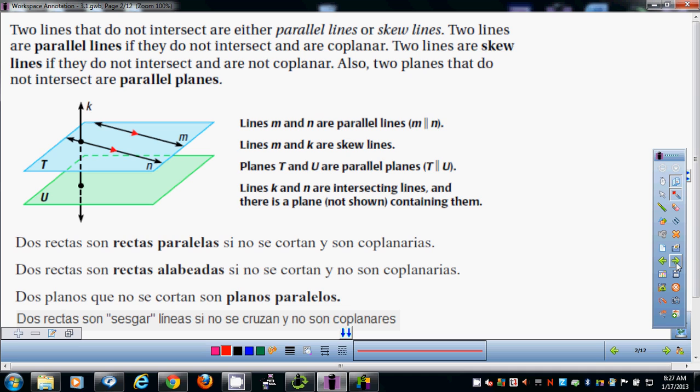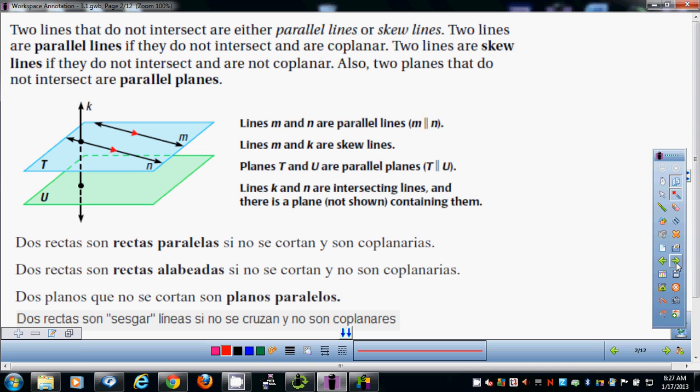So we can agree these will never intersect, right? They don't have to be running right alongside each other to never intersect if they're not on the same plane. For instance, take this line right here in the ceiling. It's going right down here. This line right here is parallel to it because they're on the same plane and they'll never touch. But will this line ever touch that crack in the corner going vertically? No. This line and this line will never touch, but you can see they're definitely not parallel. They'll never touch because they're not on the same plane.